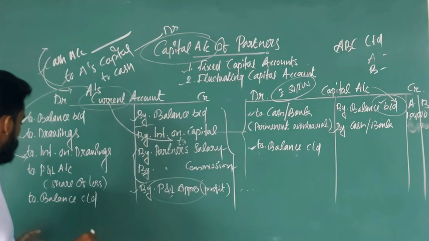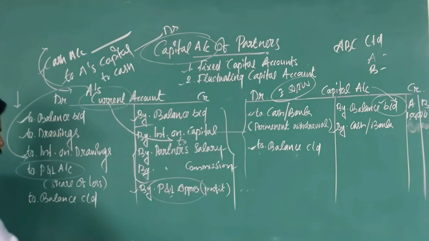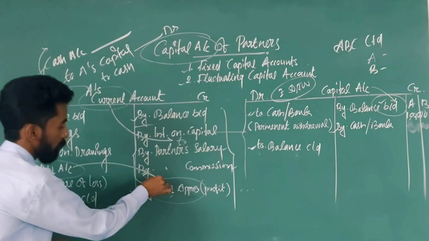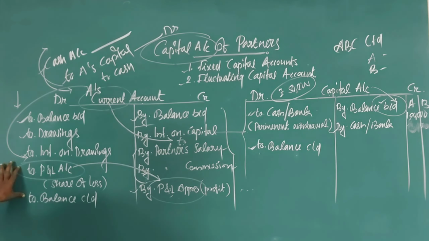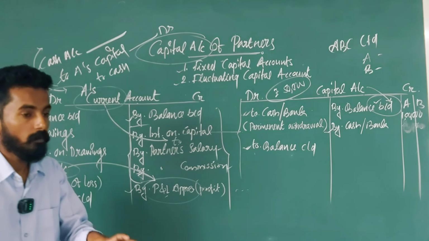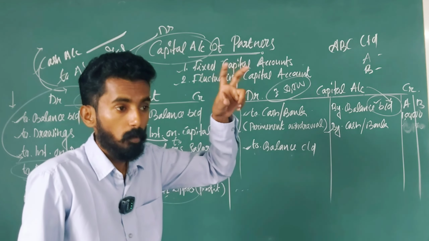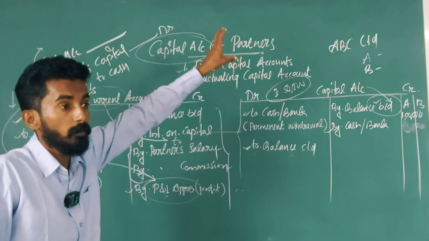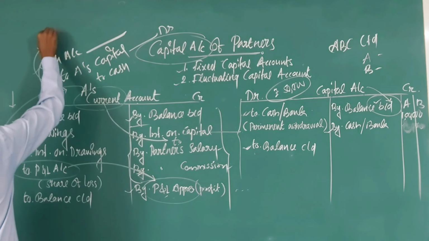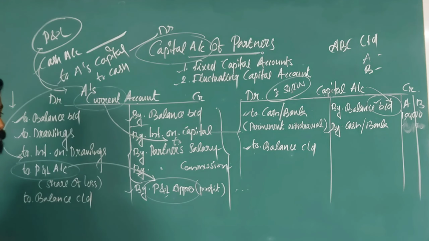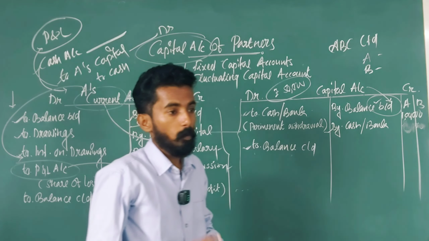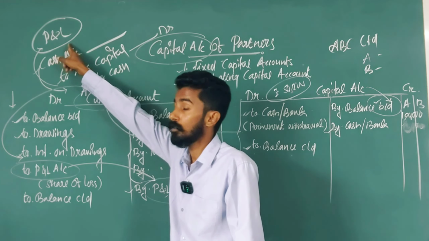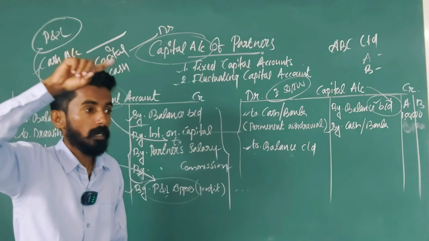Another important thing is that here you can see P&L account, not appropriation account. Appropriation is mentioned here, but here only P&L account is given. Because whenever a partnership firm incurs a loss, that loss is transferred directly from the P&L account. Remember? Profit and loss appropriation account. What was the first journal entry related to the profit and loss appropriation account?